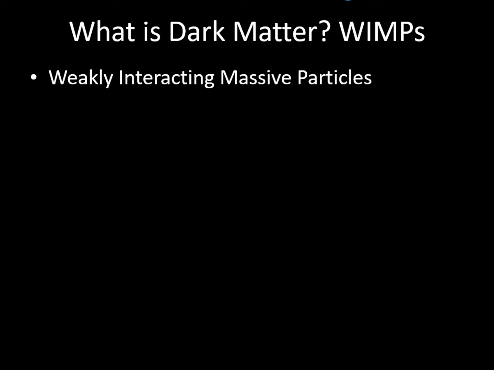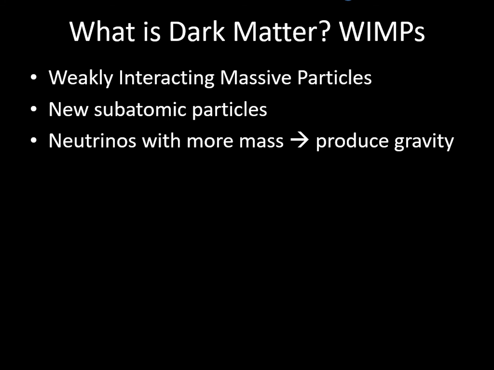What WIMPs really means is a new type of subatomic particle, not protons, neutrons, electrons, or any of the other particles that we haven't talked about. WIMPs are similar to neutrinos, those extremely low-mass particles produced in nuclear reactions that pass through almost any matter. However, unlike neutrinos, WIMPs have much more mass, so they can produce more gravity. The weakly interacting part of the name means that WIMPs don't react with any kind of electric or magnetic field.